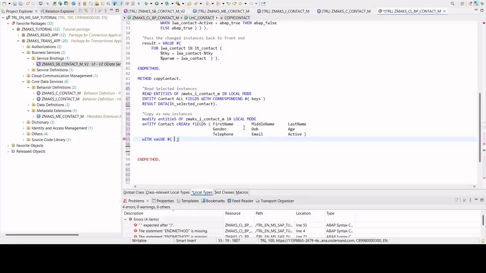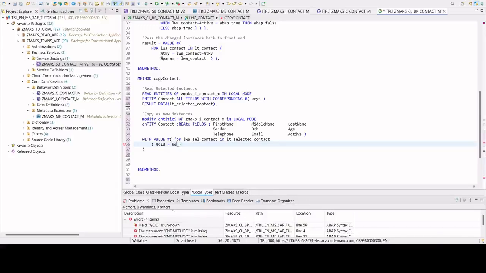So for value table, we will start creating our value table using a for loop. I'll say for LWA cell contact in LT selected contact. Okay. What value we have to pass? First, we have to actually pass the CID value.